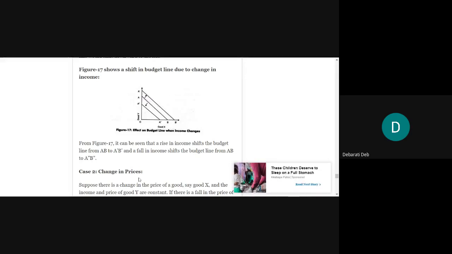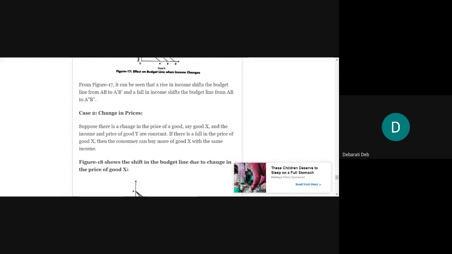This is a fact. If the income decreases, then the budget line will shift downward to A double dash B double dash. It was at AB first. If there is an increase, it will reach A dash B dash. And if there is a decrease, it will reach down to A double dash B double dash. So this is the first case. If there is a change in income, then this shifting will occur.